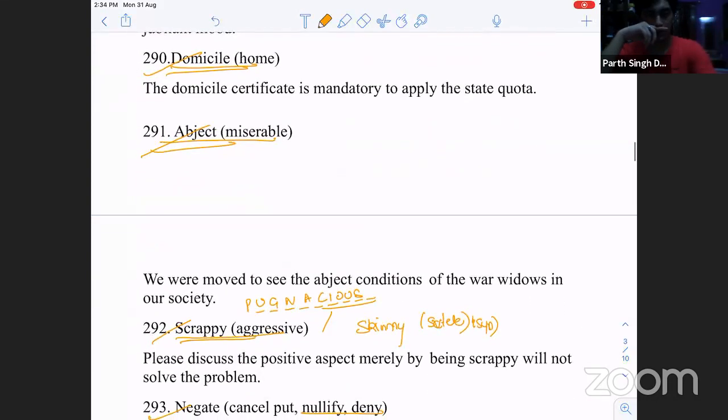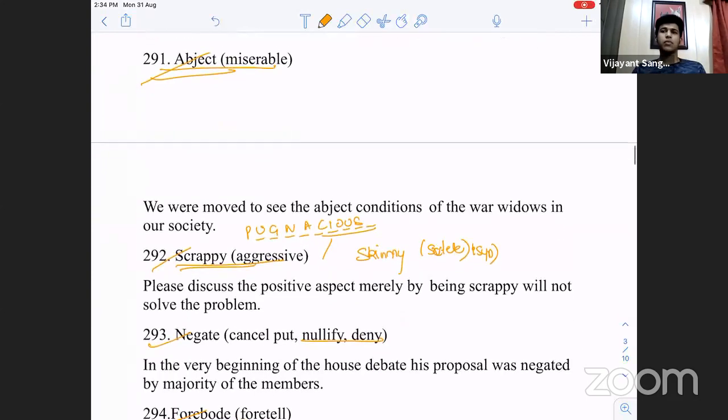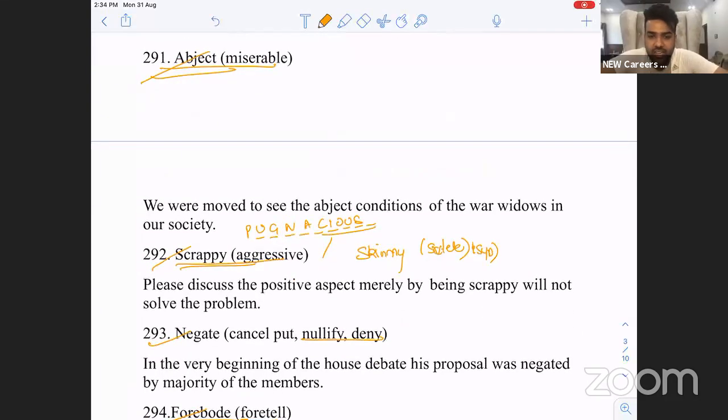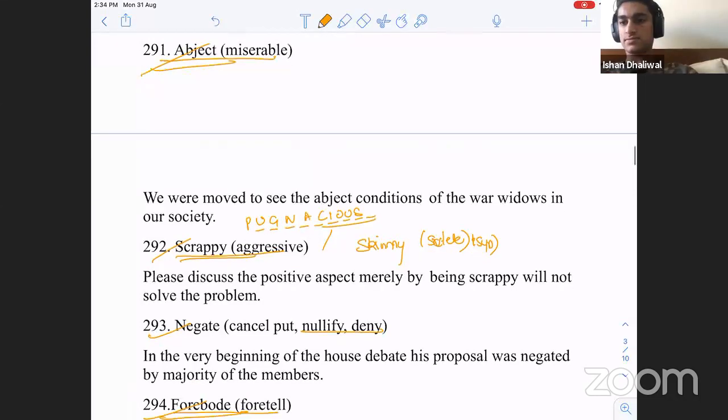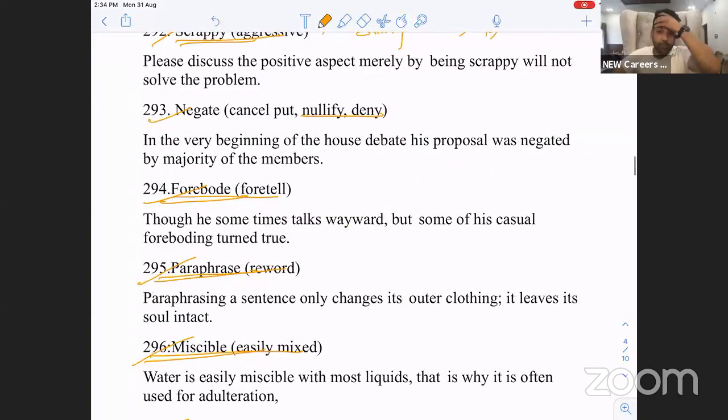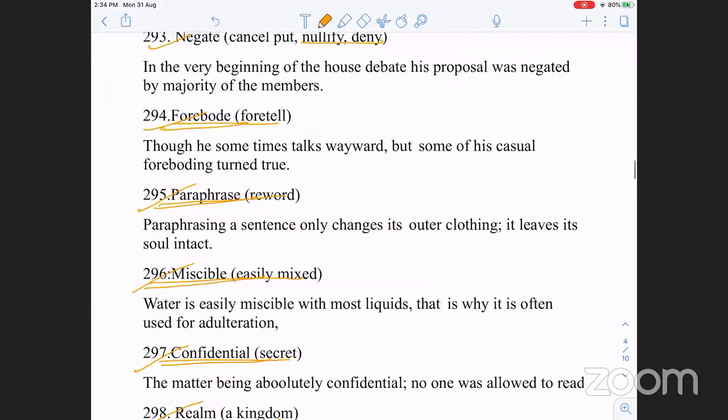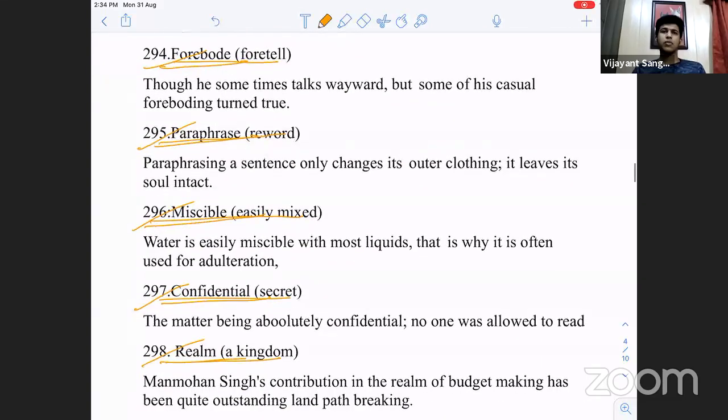Next, domicile. Home. Abject poverty is miserable conditions. Scrappy is aggressive. Negate, nullify. He negated the turn. Deny. Nullify. Deny. Forebode, foretell.